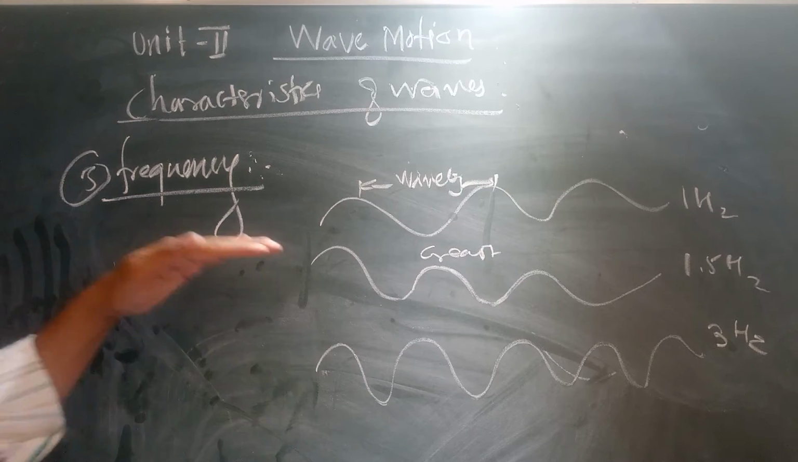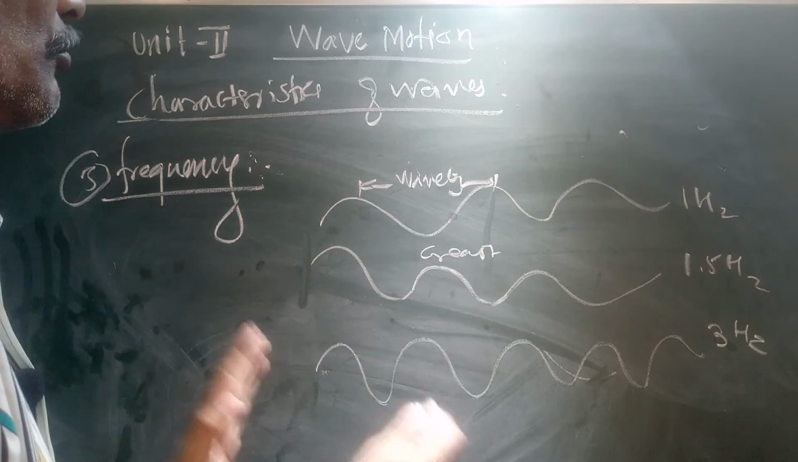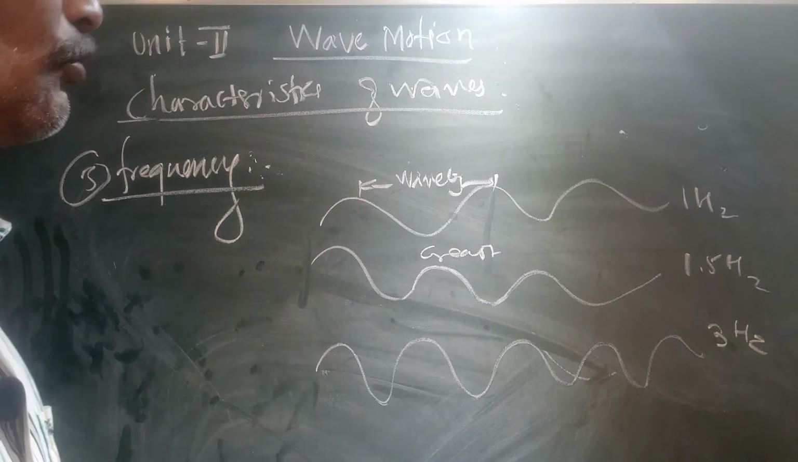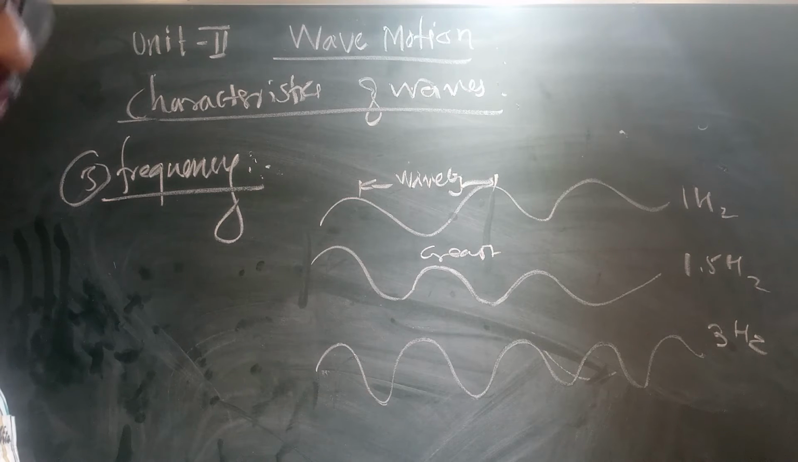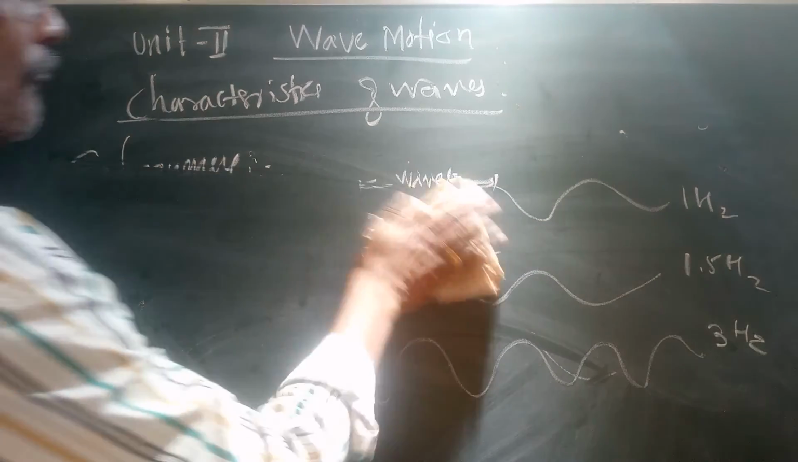As this number is increasing, the number of crests or waves are more in a particular time. When one wave passes in 1 second, then its frequency is 1, and therefore we can have waves per second, that is 1 hertz. So this is about the frequency of a wave.